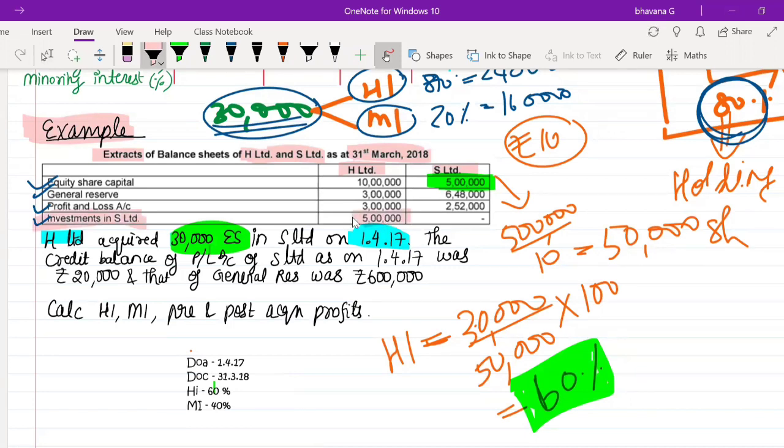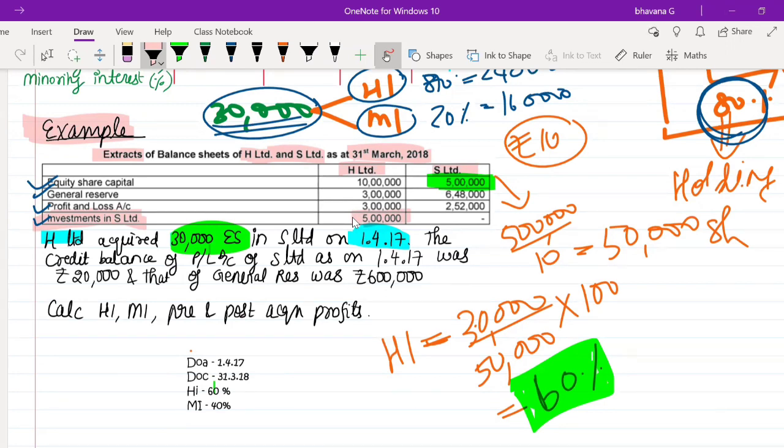Just by seeing that the investment is 5 lakh rupees and the share capital of S Limited is 5 lakh rupees, you should not decide that it is 100% holding. Holding always depends on the number of shares that have been acquired. He might have purchased only shares worth 3 lakh rupees, but the holding company, seeing the worth of S Limited, would have given 2 lakh rupees extra also. We'll read about that a bit later, but I'm telling you now.